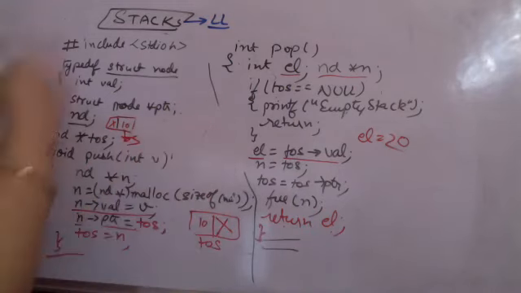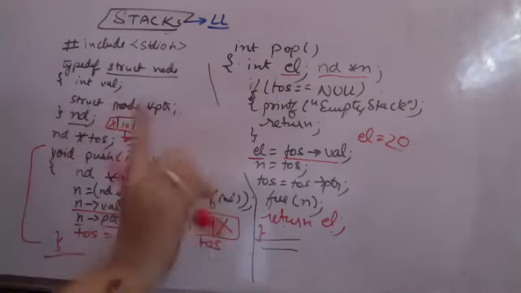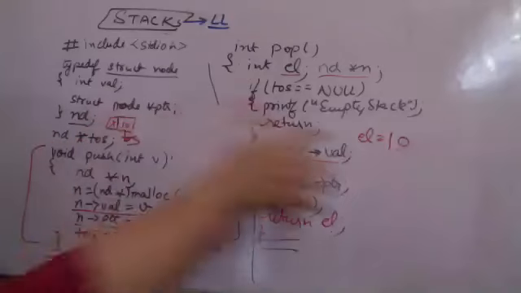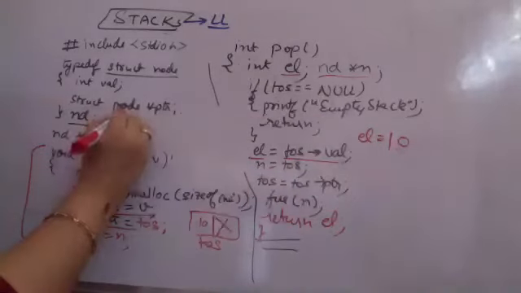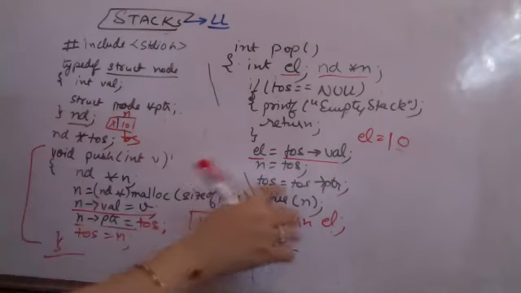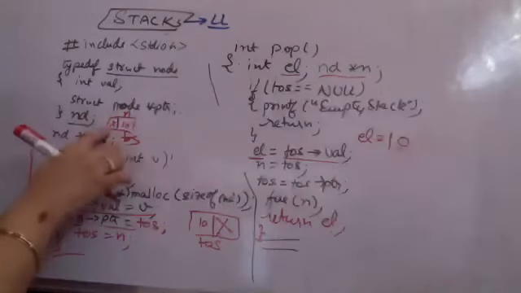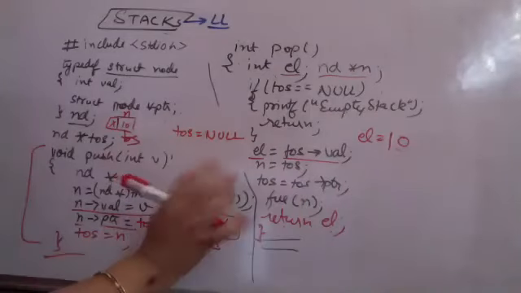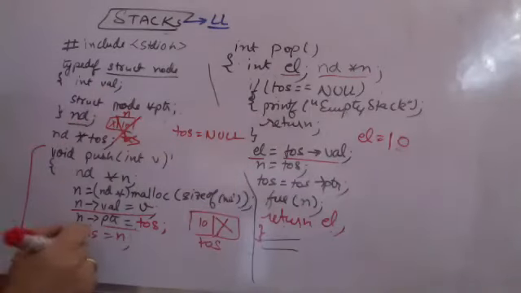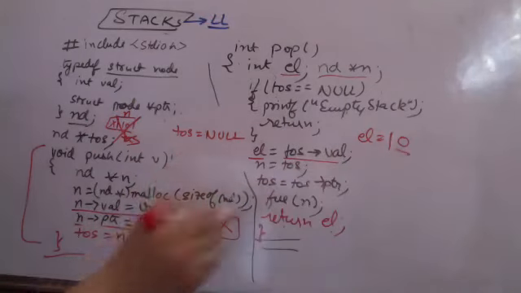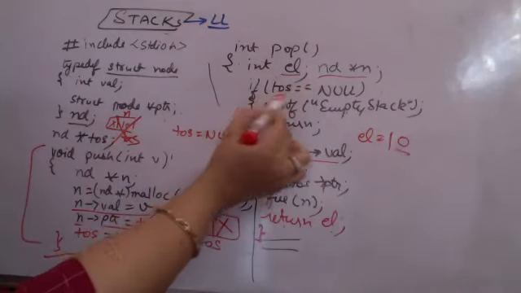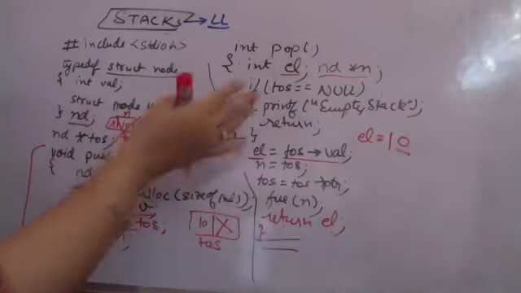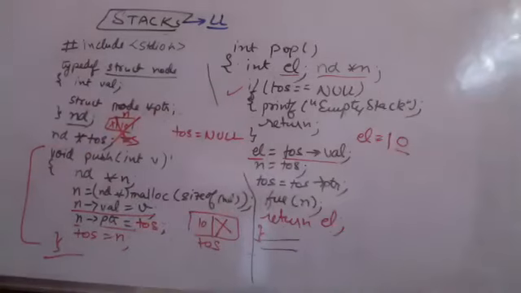Next time again you call pop, top of stack is null? No, it is not null. Element becomes top of stack's value, which is 10. N is equal to top of stack, N comes here. Top of stack is top of stack's pointer. Top of stack का pointer null है, that means top of stack now becomes null. Free this N, N becomes free. Return the value 10. Next time when you call pop, top of stack equal to null will be true and empty stack will be printed, and you will be returning without executing these statements.